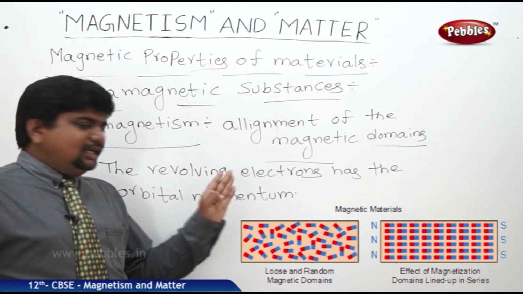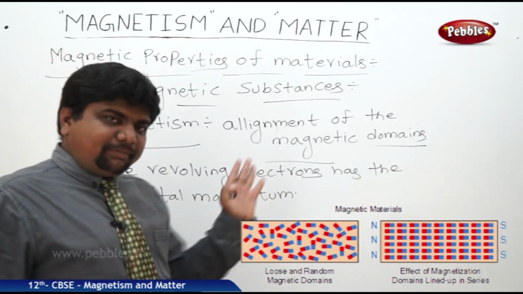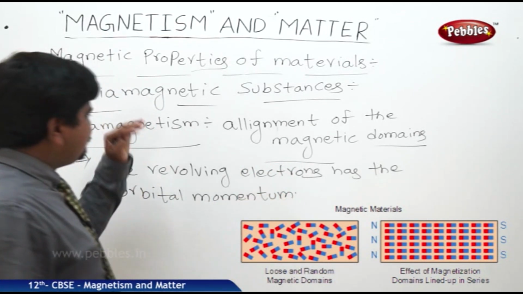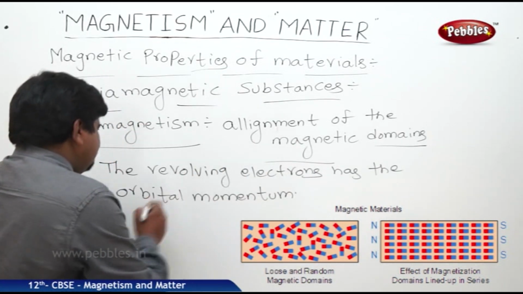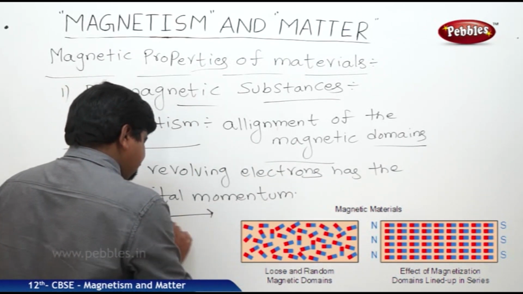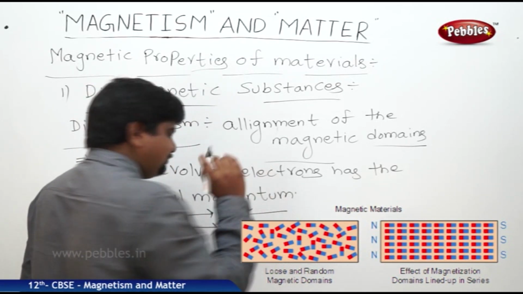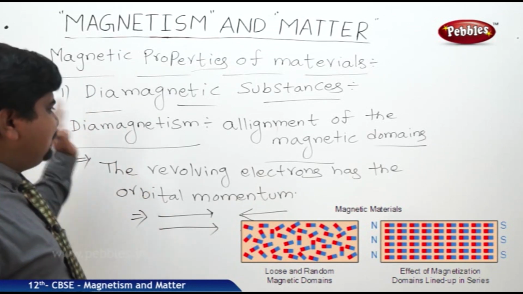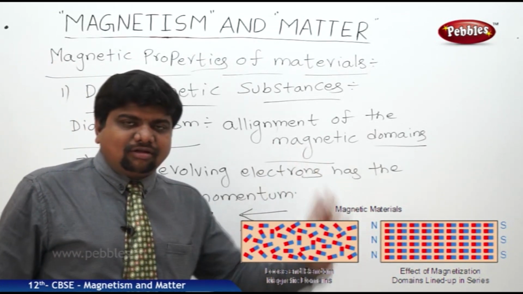Suppose these electrons are placed in the domains and exposed to magnetic fields. In diamagnetic substances, the electrons move in the same direction and in the opposite direction. These two types of electrons will be there in the atomic structure of any material, metal or non-metal.